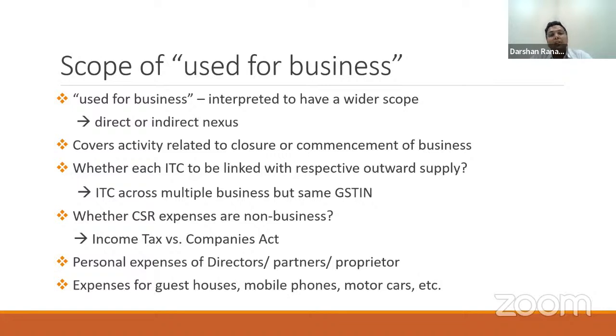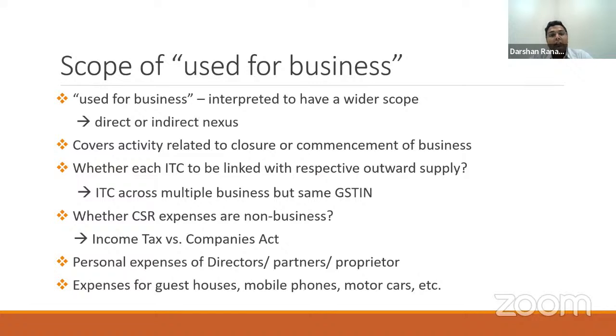Thereafter, the term used for business, we believe, would specifically exclude certain personal expenditures which are incurred for the directors or the partners or the proprietors. Maybe it may be some traveling expenditures or expenditure in relation to their motor cars or mobile phones.